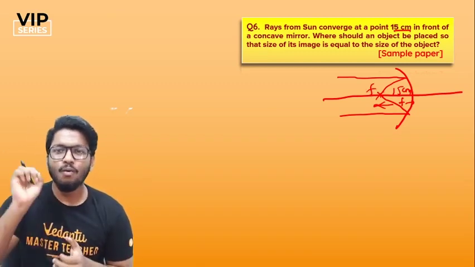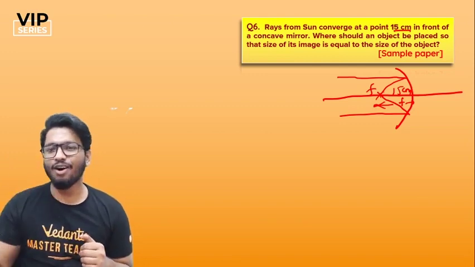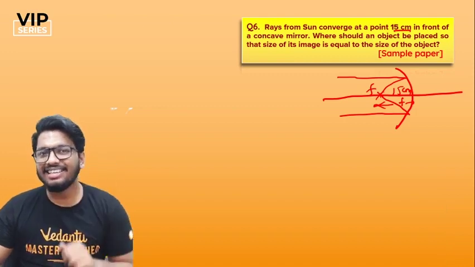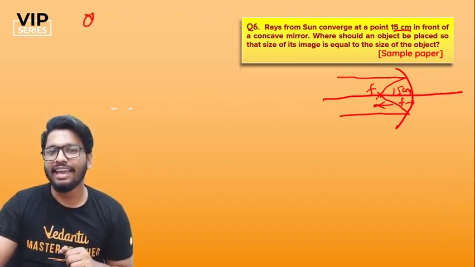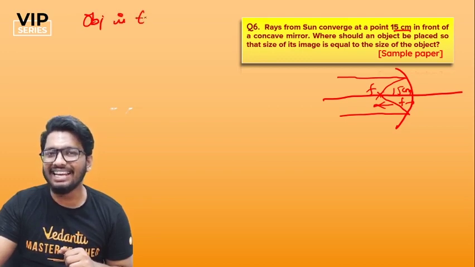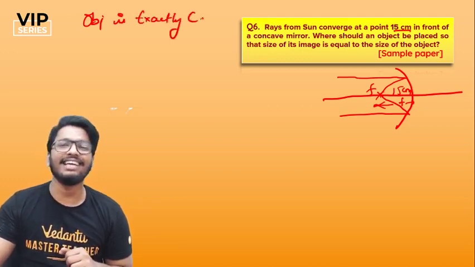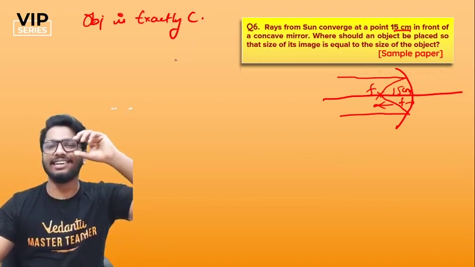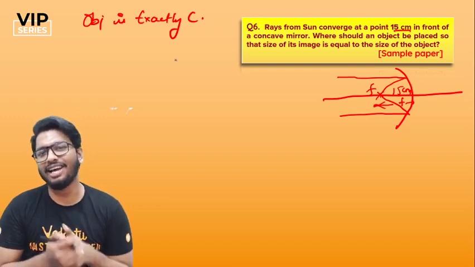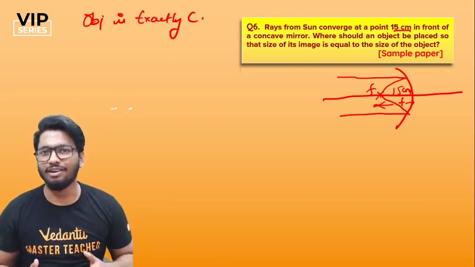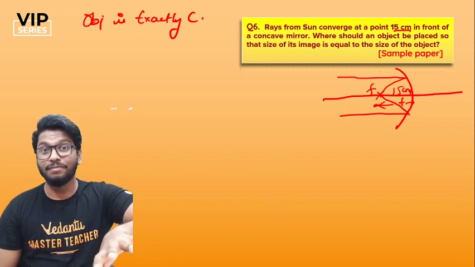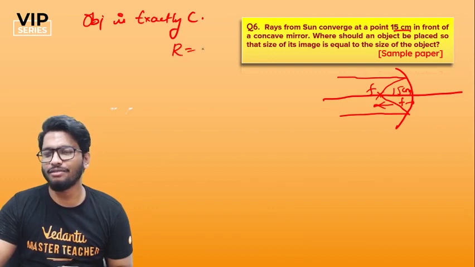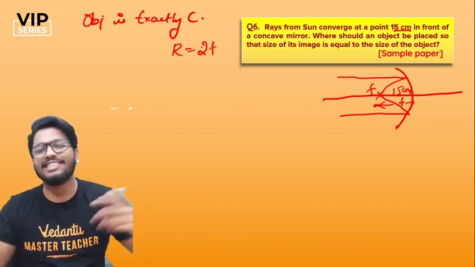Now, where should an object be placed so that the size of the image is equal to the size of the object? That condition is met when the object is placed exactly at the center of curvature. When the object is placed at the center of curvature, the height of the image and the height of the object are going to be the same. Now, the center of curvature, or the radius of curvature, is nothing but 2f. It's twice the focal length.